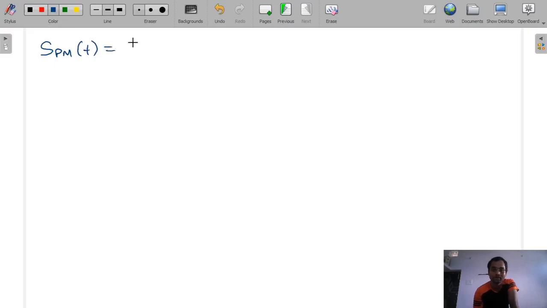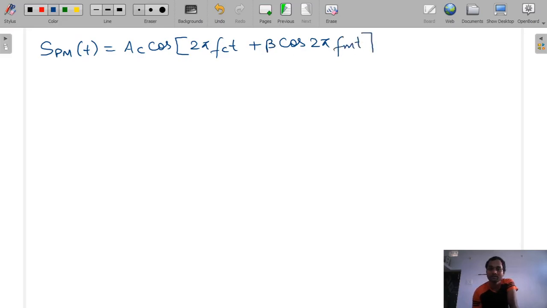So we can write the phase modulated signal as AC cos 2 pi fct plus beta cos 2 pi fm t, where we have written Kp into Am as beta. So this is our phase modulated signal.